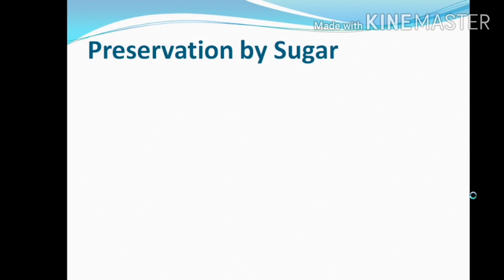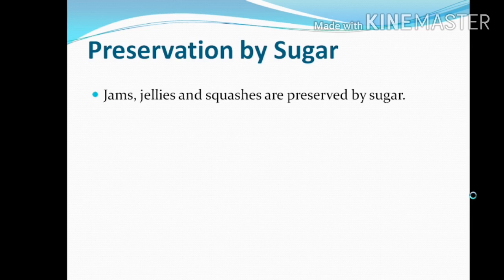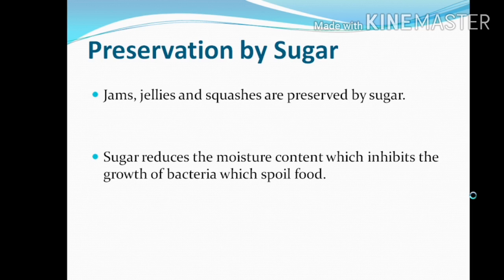Preservation by sugar. This is another substance we can use for preservation. Jams, jellies and squash are preserved by sugar. Sugar reduces the moisture content, which inhibits the growth of bacteria which spoil the food. So it can stop bacteria from developing in the food, and that food we can use for some later time also.